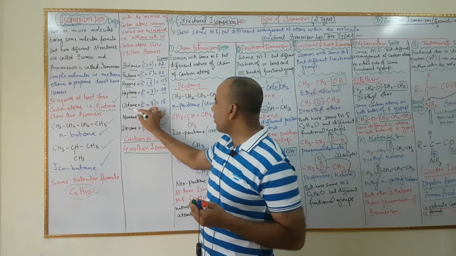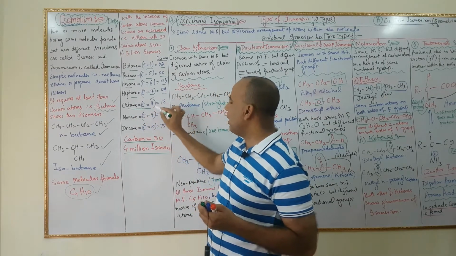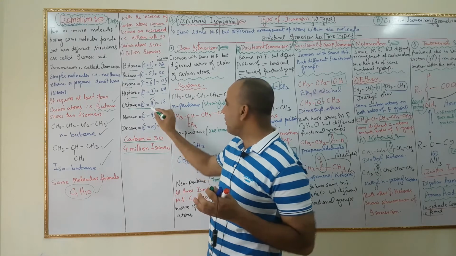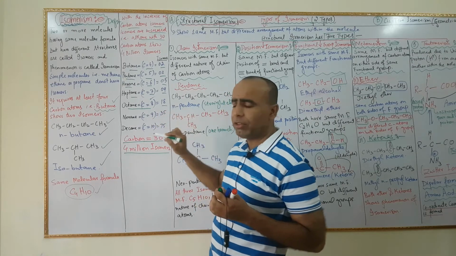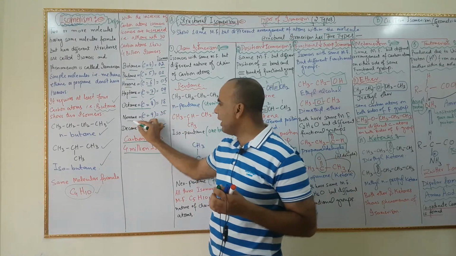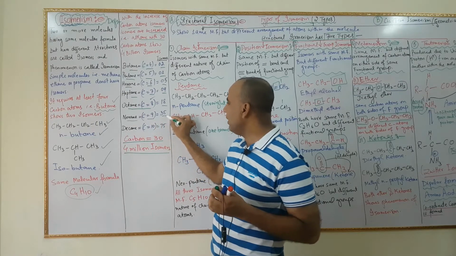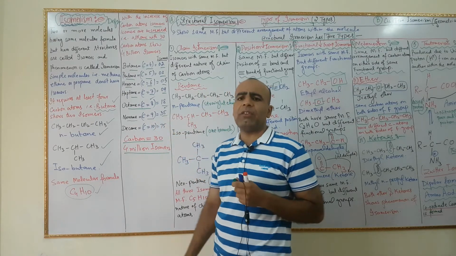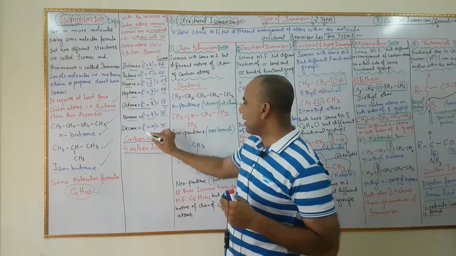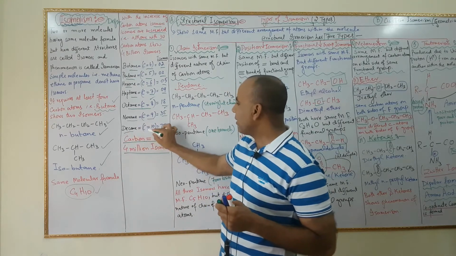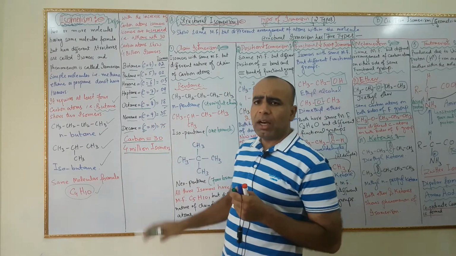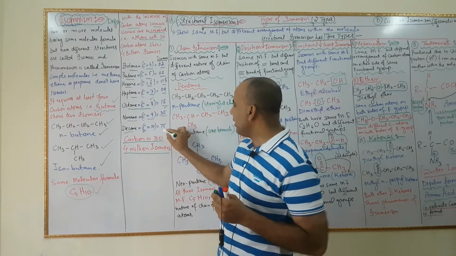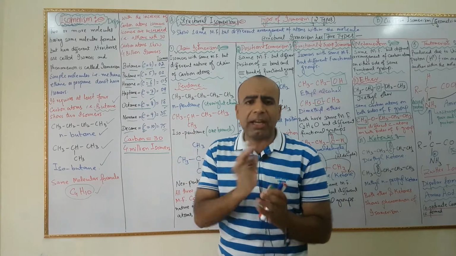In the case of octane, the number of carbon atoms is 8 and it has 18 isomers. In the case of nonane, it has 9 carbon atoms and it has 35 isomers. But in the case of decane, when carbon atoms increase to 10, it has 75 isomers.